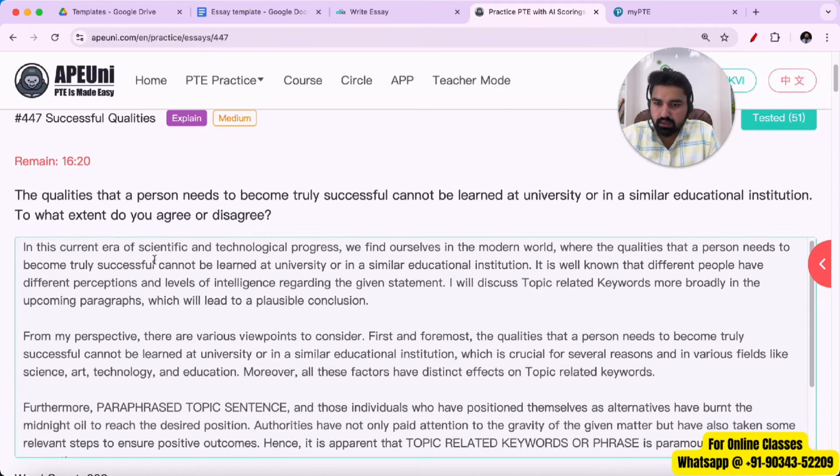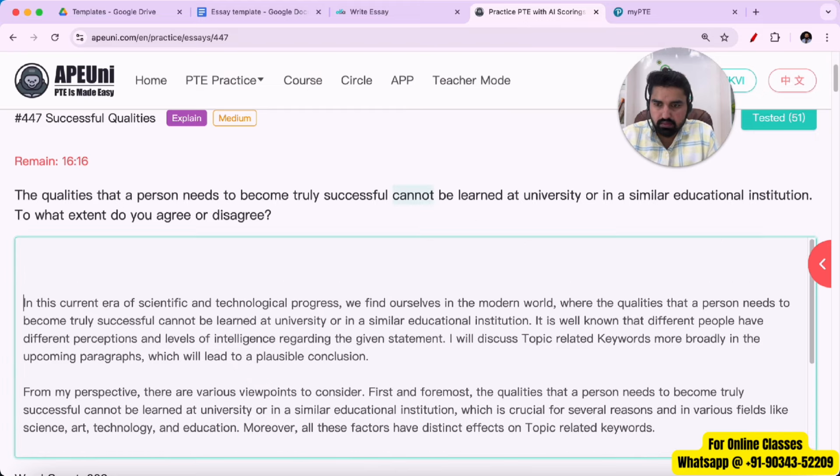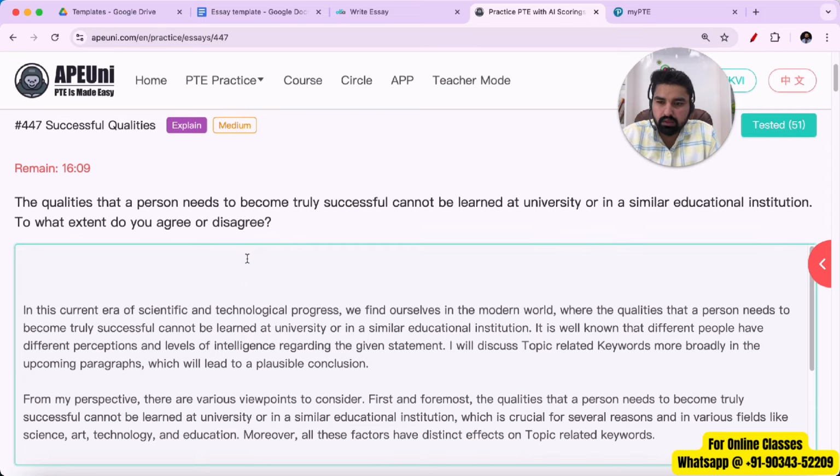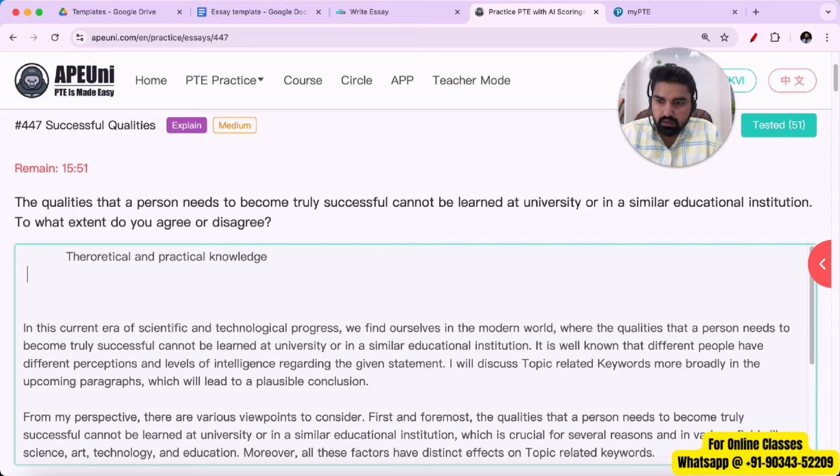So what can we add is, we can talk about, let's say, theoretical work, practical work, or theoretical knowledge and practical knowledge. These keywords will be relevant with this. Theoretical and practical knowledge, right? These are all relevant keywords. Then what else?